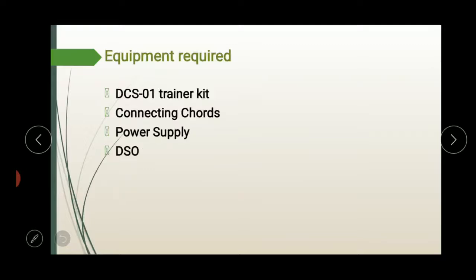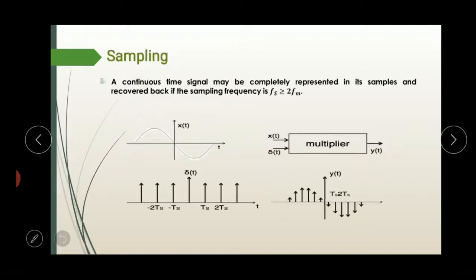Equipment required for this experiment is a trainer kit whose model number is DCS01, then connecting cords, power supply, and a digital storage oscilloscope or DSO. First we discuss the theory part of it.